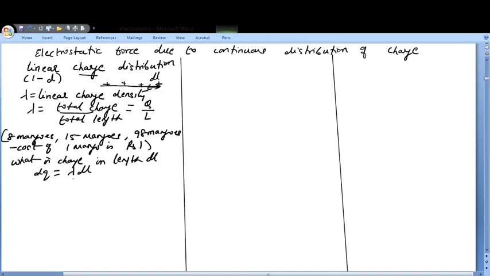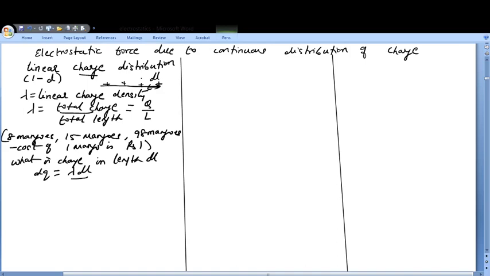So this concept helps us to understand what will be the charge in length L or what will be the charge in length L dash. Whatever the charge is given, whatever the length is given, you just have to multiply it by lambda to get the charge in that length. So that is how this concept becomes more easy.